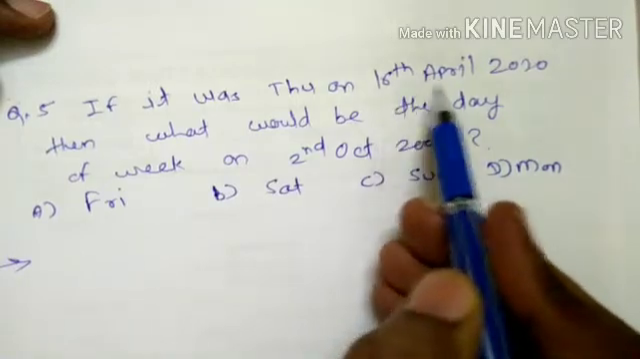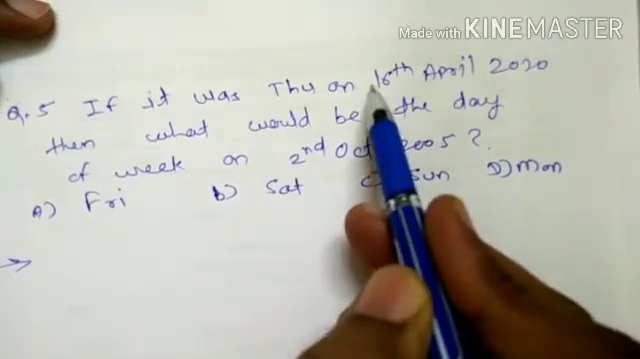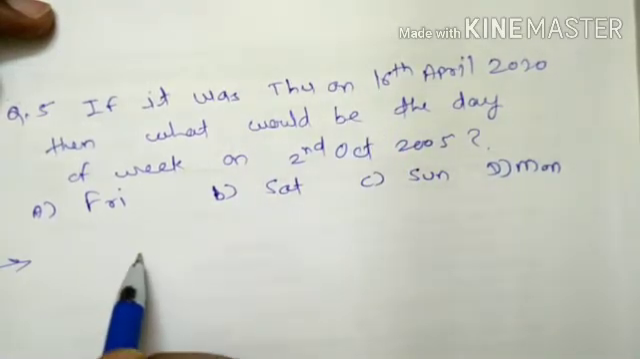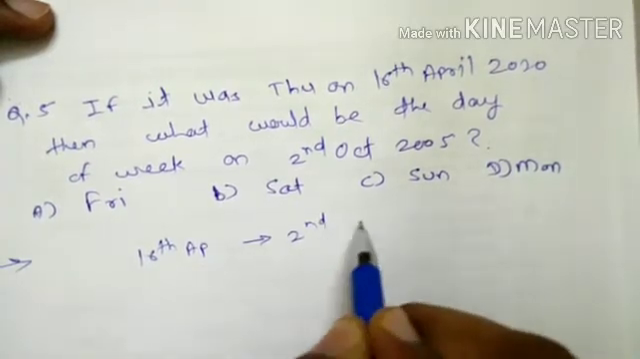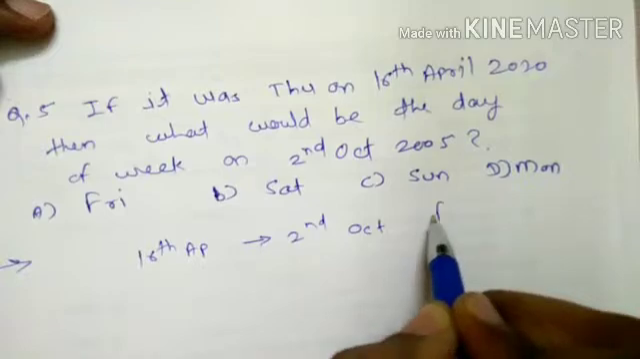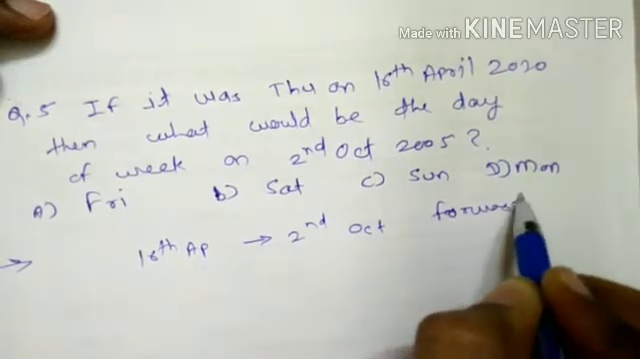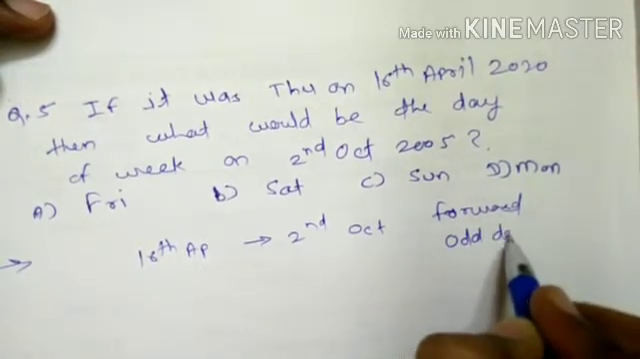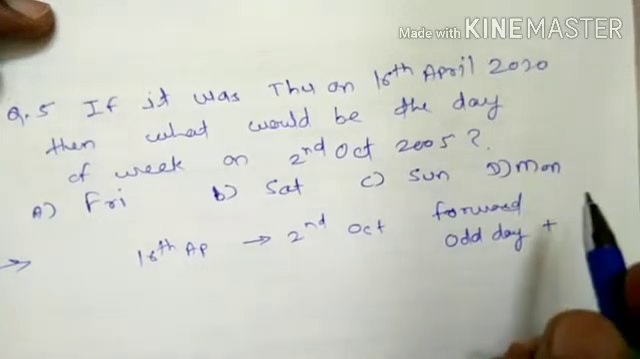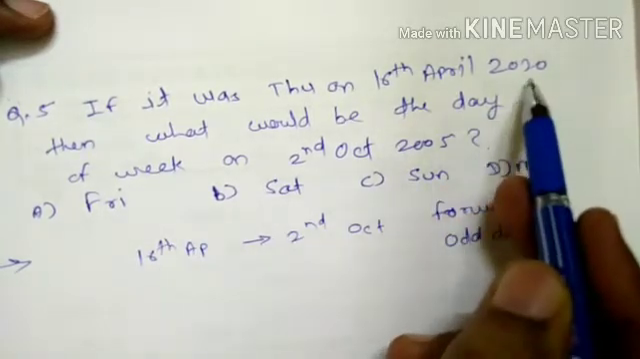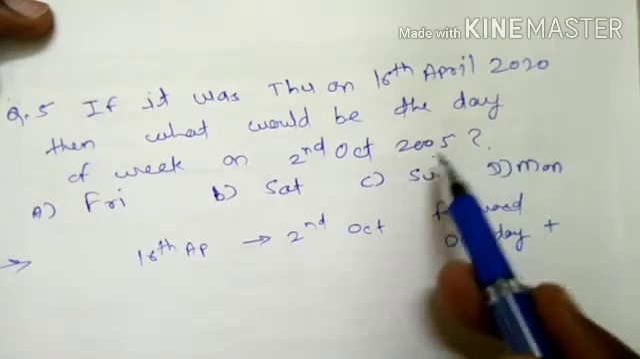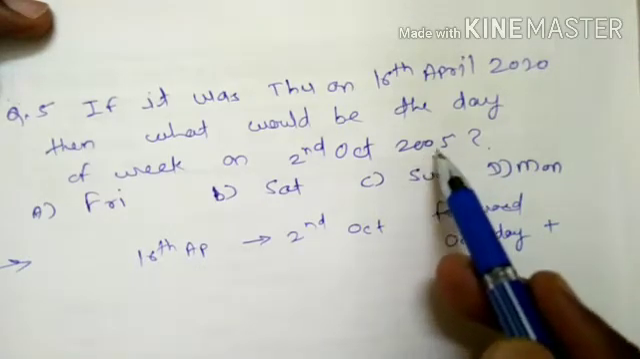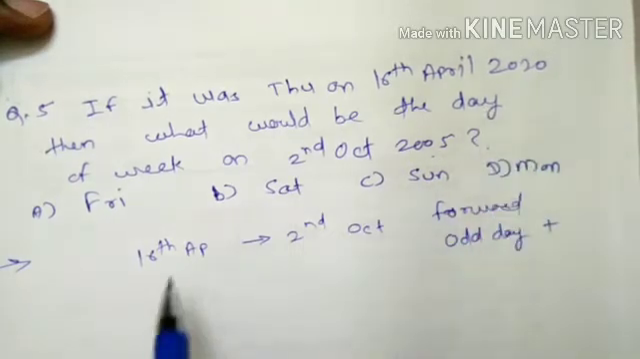Just find out 16th April and 2nd October. This is forward. 16th April to 2nd October is forward, so the odd day is in plus, and 2020 to 2005 is backward. It is a reverse year or back year, so we will consider the odd days as minus.